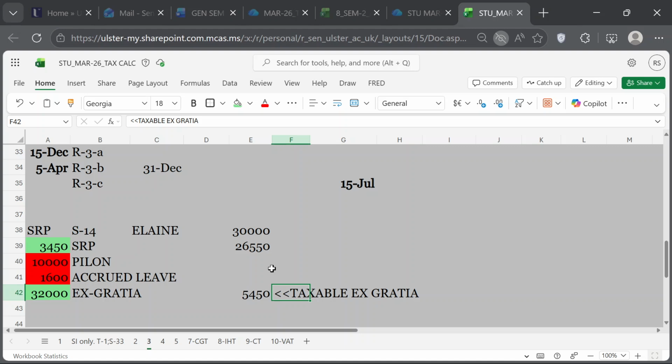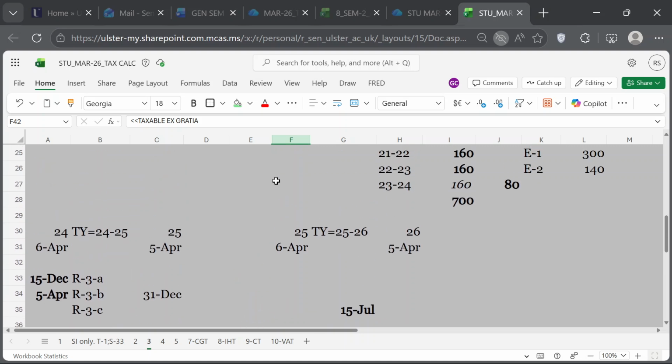She wanted to ask about this compensation because it is shown in a separate line. The 5450 should be calculated at which rate? The 5450 is the taxable ex gratia income, so this should go under NSI.